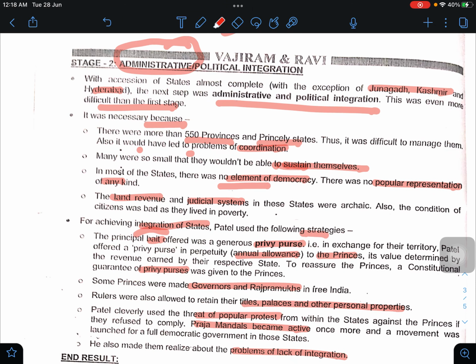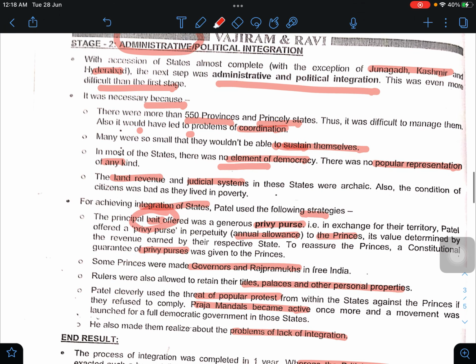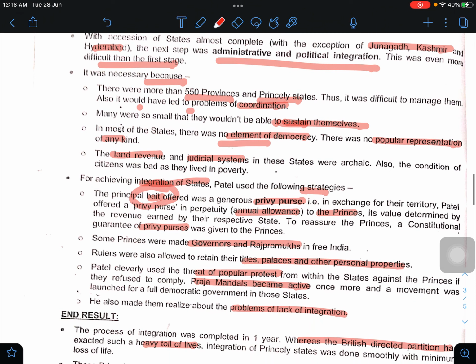He gave the bait. He told the rulers of princely states that we will be giving you a privy purse, a perpetual privy purse, an annual allowance. Some princes were made governors and Raj Pramukhs, and their titles and palaces were retained.